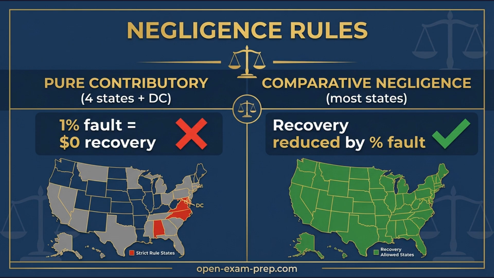Negligence rules trip up many candidates. In pure contributory negligence states, if you are even 1% at fault, you recover nothing. Only 4 states plus DC use this harsh rule. Most states use comparative negligence.